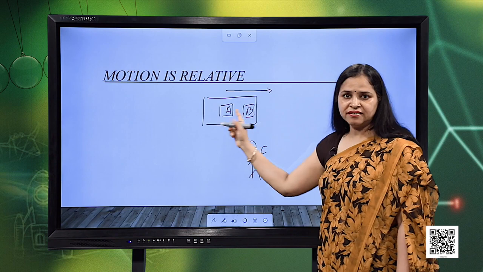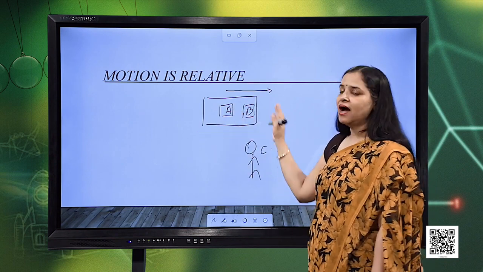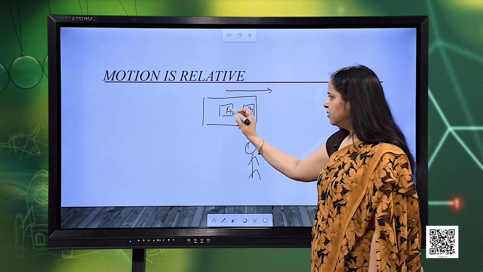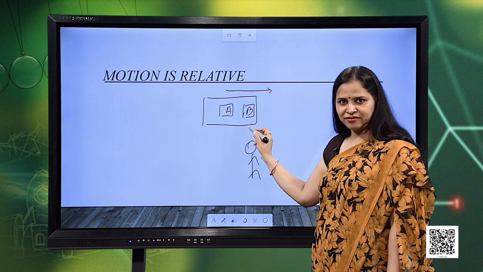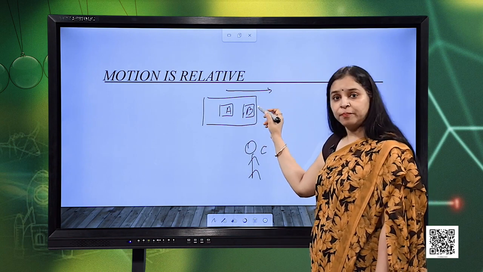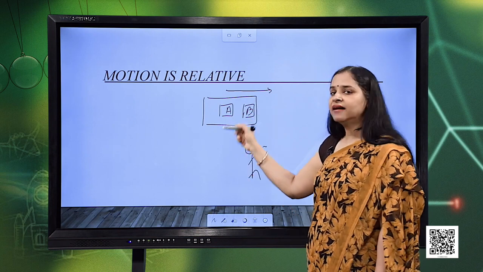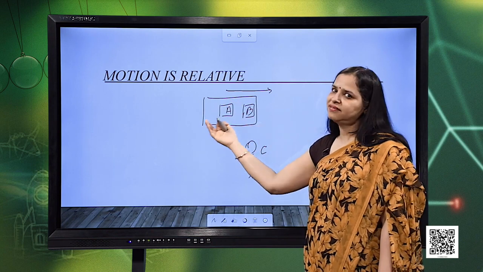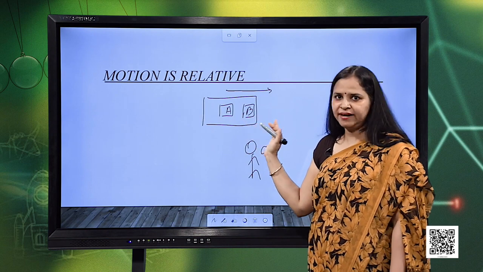The two passengers A and B, sitting inside the bus, are both at rest with respect to each other. If person A looks at B, for him B is at rest. Similarly, for B, A is also at rest, because they are both sitting in the same bus, which is moving. They are both moving with the same speed in the same direction. For each other, they are at rest.